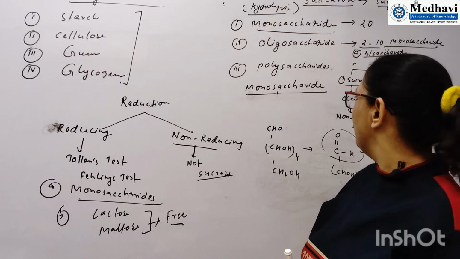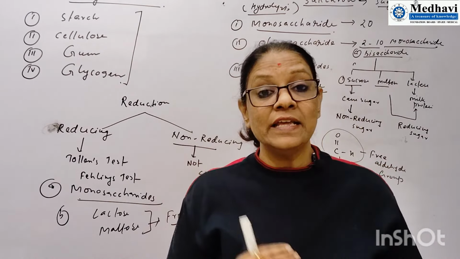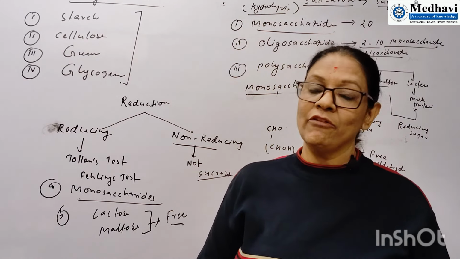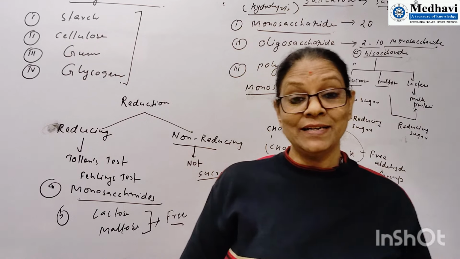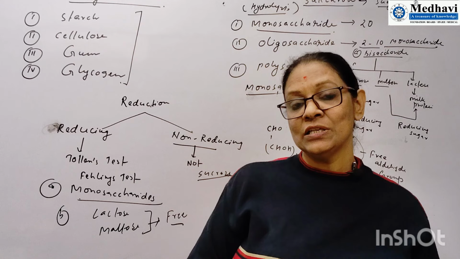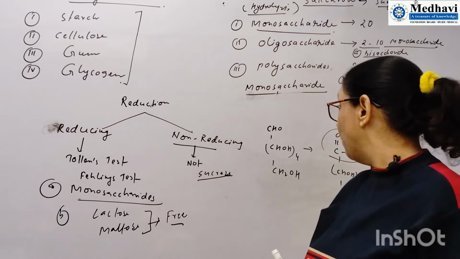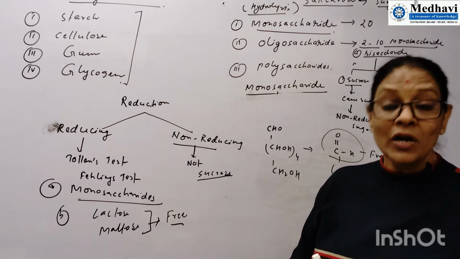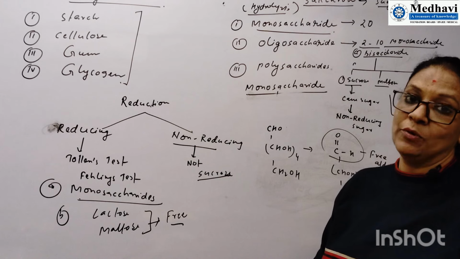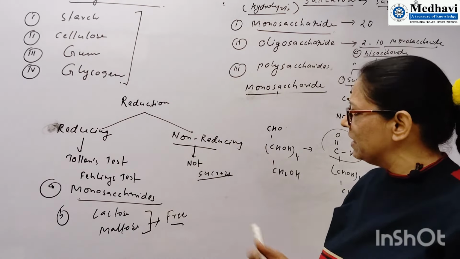One more thing I want to inform about polysaccharides. Polysaccharides are considered in the category of non-sugar. I have already explained that some carbohydrates are called sugar. So when we use the word sugar, that is for monosaccharides or disaccharides, or you can say oligosaccharides. But polysaccharides are not considered as sugar because they will not show the property of sugar, that is sweet nature. So this is very, very important information.